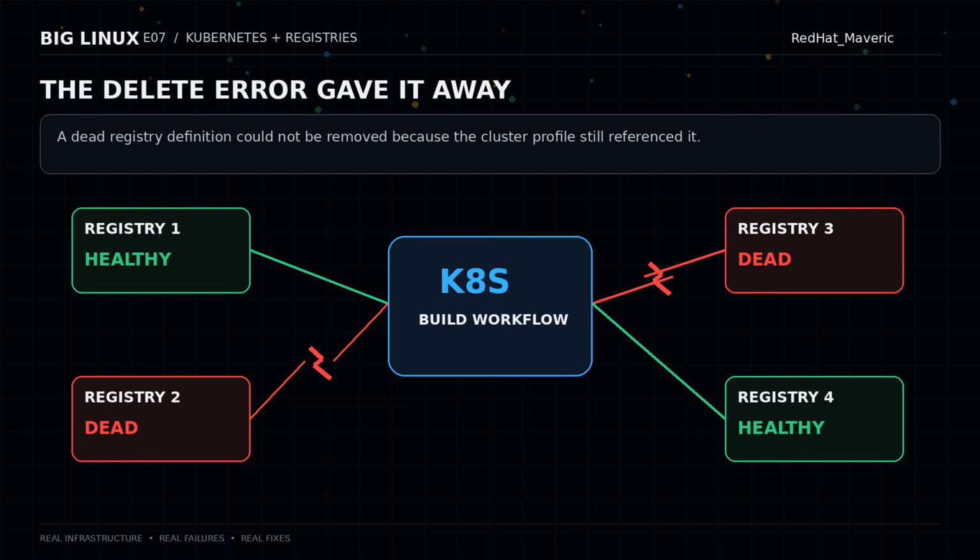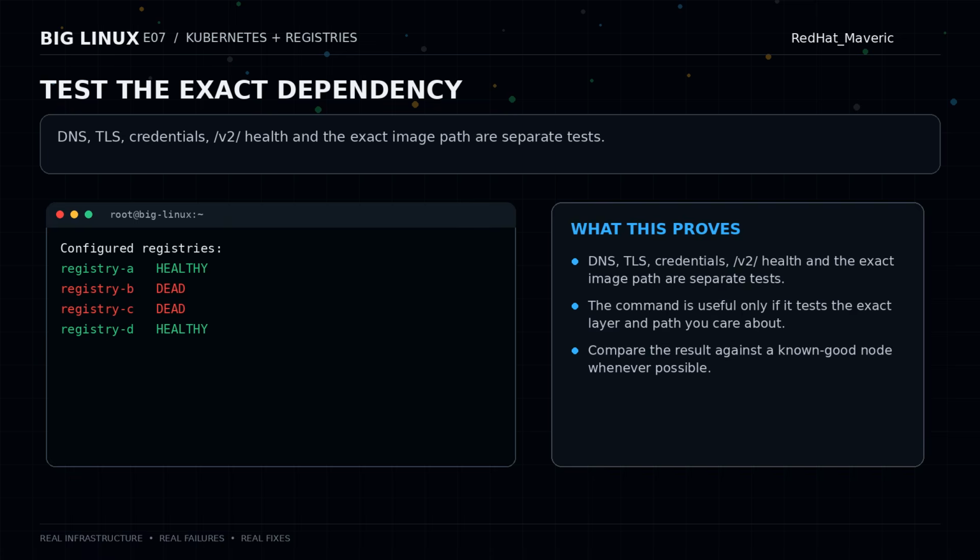When I troubleshoot this kind of problem, I work outward from the thing that failed. Can the node resolve the registry host name? Can it establish TLS? Can it reach the registry API? Can it pull the exact image or artifact manually? Is the credential valid? Does the build reference more than one registry? And does the profile contain old dependencies that are not obvious from the final workload?